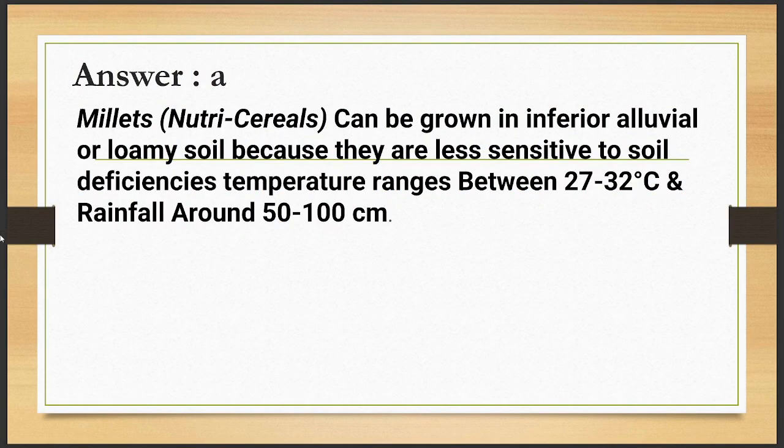So the right answer is A. Millets can be grown in inferior alluvial or loamy soil because they are less sensitive to soil deficiencies. The temperature range for millet is 27 to 32 degrees centigrade, and it needs rainfall of roughly 50 to 100 centimeters.